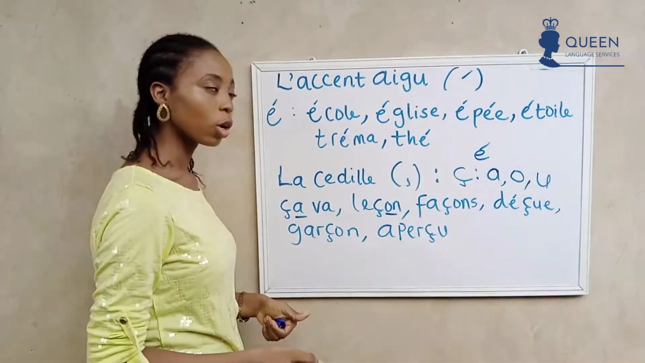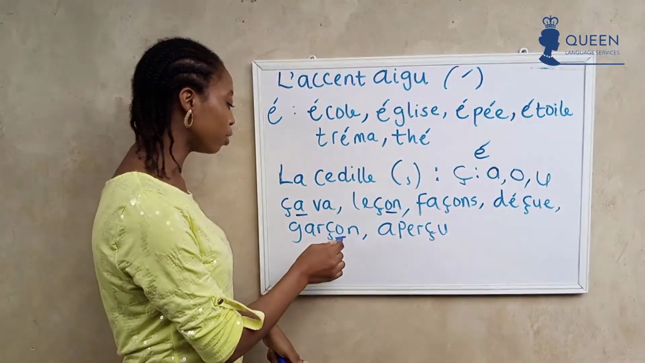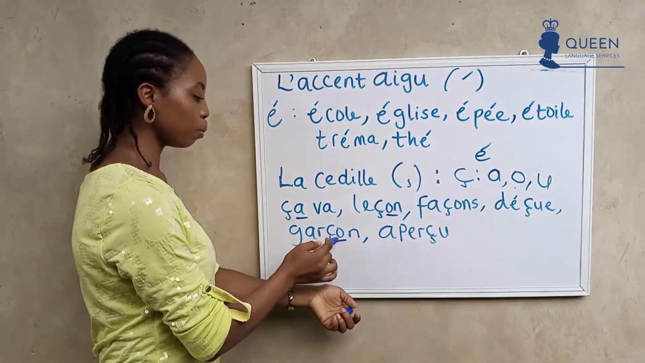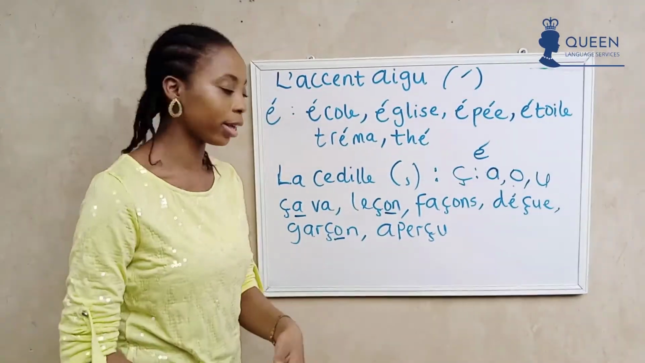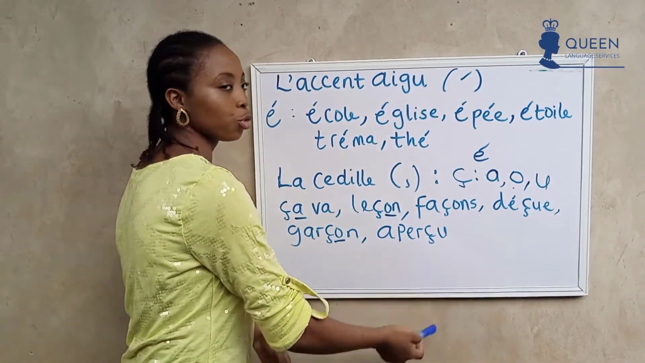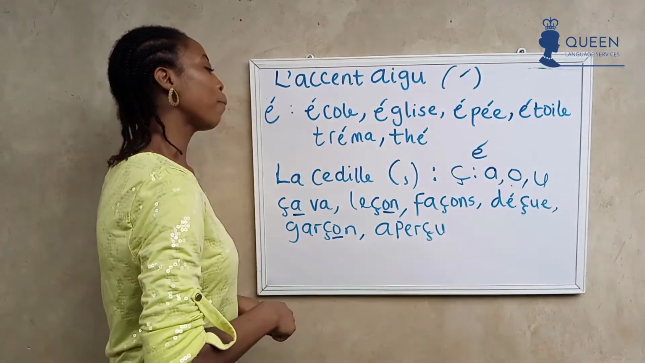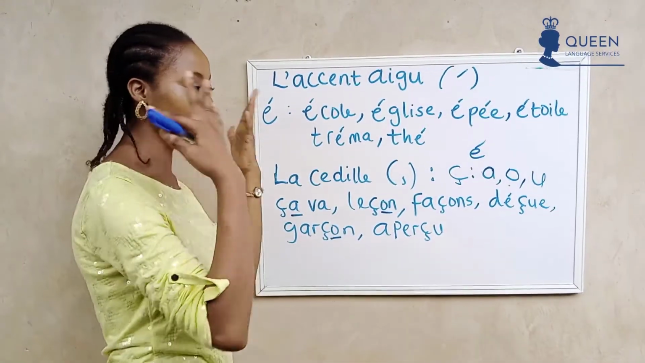Let's continue. We have garçon, which means a boy. Can we see the O variant of it, when it's after a C with a cédille underneath it? So garçon means a boy. We have aperçu. Can you hear the S sound? Aperçu is from the verb apercevoir, which means to perceive something.